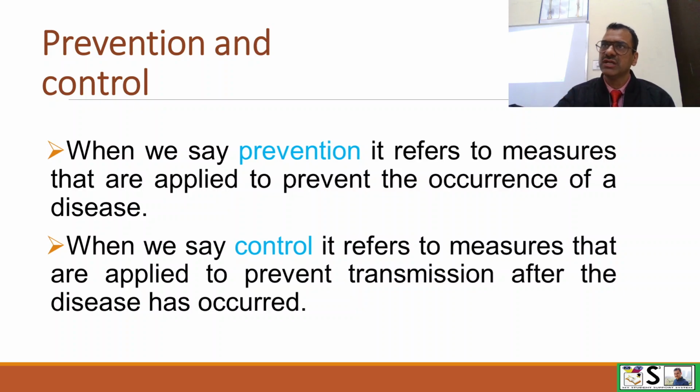It means there are some cases in our community, say 2 or 3, that we have identified. Now we want that this disease should not spread to another person. The disease has occurred, but we are able to control it. We are able to confine it to a smaller number of the population. So those measures will be known as control measures. A slight difference will be there between preventive measures and control measures.